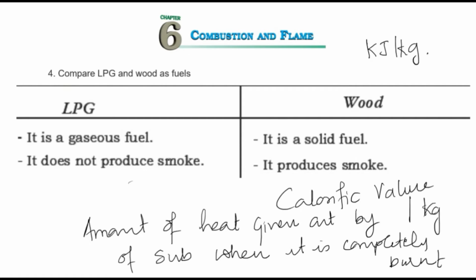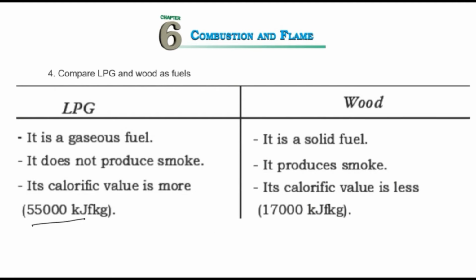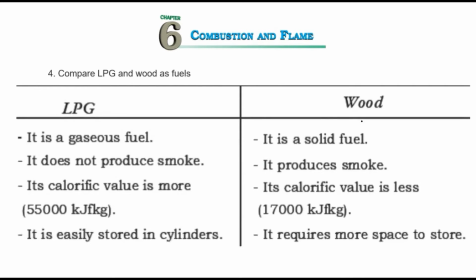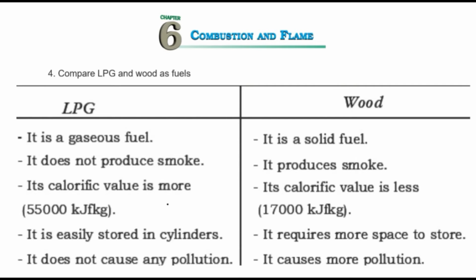Now whose calorific value is more here? The calorific value of LPG is more. For every 1 kg, LPG will give you 55,000 kilojoules of heat, whereas wood will give you just 17,000 kilojoules of heat. LPG can further be stored in cylinders, easy to store, whereas wood requires more space. LPG causes no pollution, whereas wood causes more pollution because it produces more smoke.